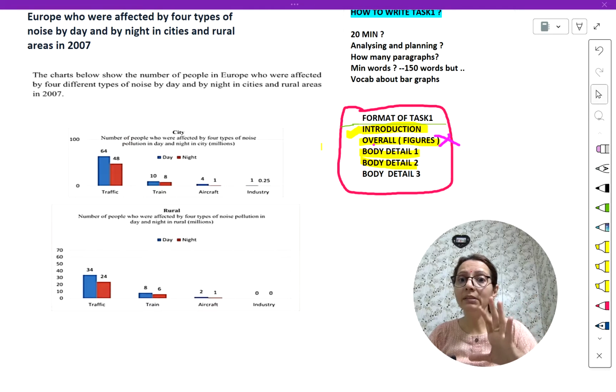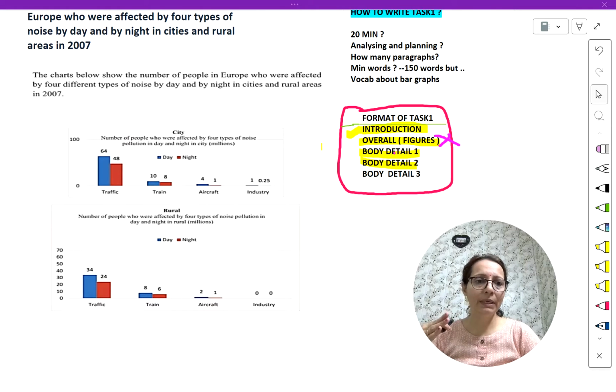I can see city people are more affected as compared to rural people, and during the daytime there is more noise pollution. Comparison is important, so all comparisons I will write in the overview, but without writing figures. Figures, you understand? Like 64, 48, these are figures.